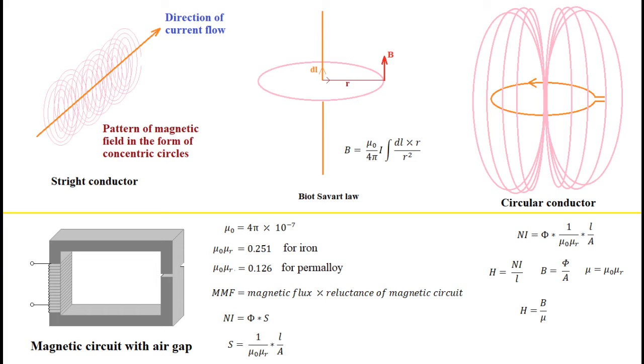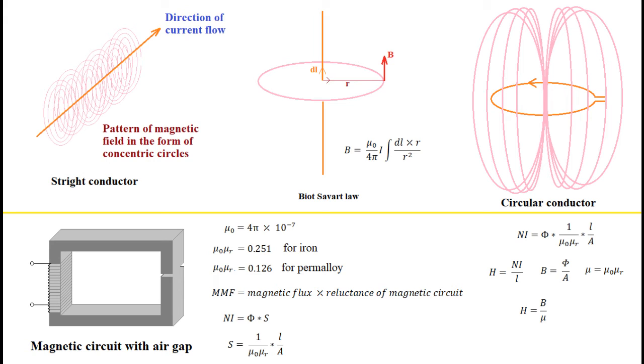When some number of turns are wound to form a coil, the flux distribution around the coil is somewhat distorted. Flux lines inside the coil are large in number and densely distributed, but lines outside the coil have large space to complete their path, so those lines are scattered. It is a somewhat complex mathematical derivation to get the flux density at any point around the coil. But if these lines are made to pass through some magnetic circuit, then we reach a simple mathematical expression for the relation between ampere turns and magnetic flux.